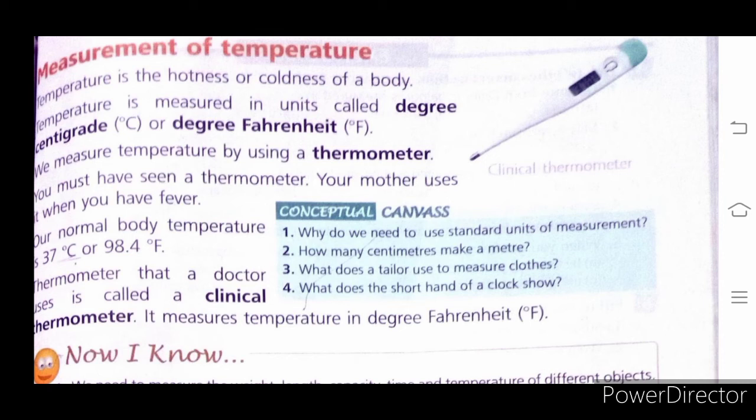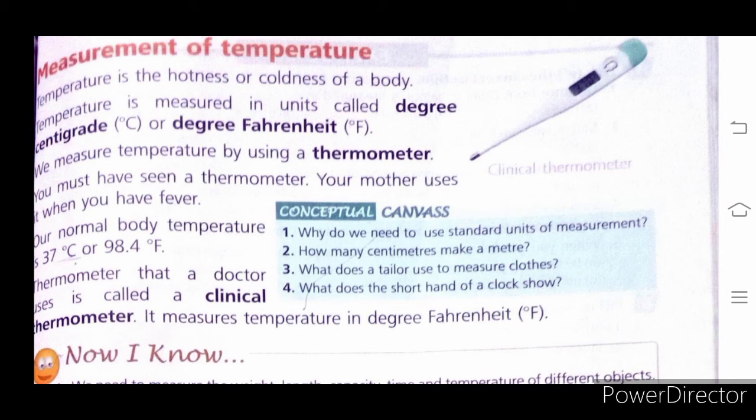The thermometer that a doctor uses is called a clinical thermometer. It means doctors use a clinical thermometer, and it measures temperature in degree Fahrenheit. Our body temperature is measured in degree Fahrenheit.